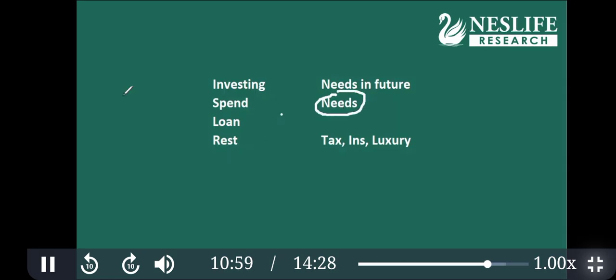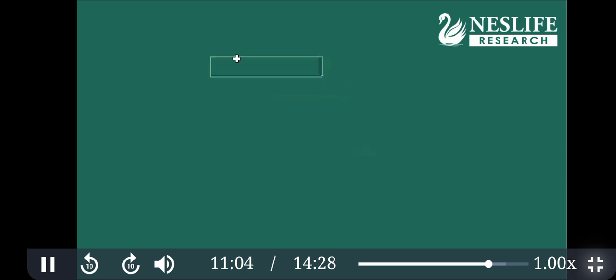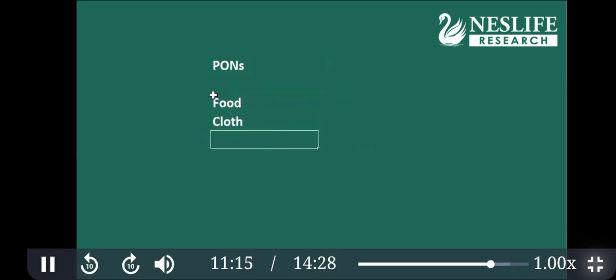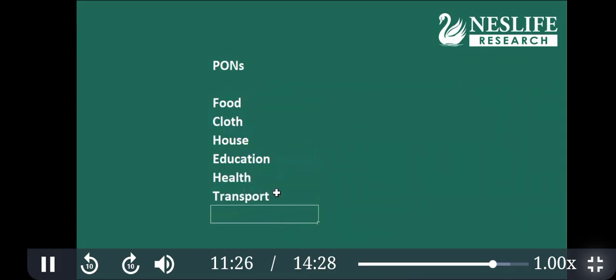We call them products of prestige and products of need. Okay, what is that? So whenever we spend, we buy products of need. Products of need are food, all things which are required for living: food, clothes, house expenses, then education, health expenses, transport. You cannot avoid these. These are the necessary expenses. We call them products of needs, meaning products and services of the needs. PONS, products of needs. Then we call the other products of prestige.